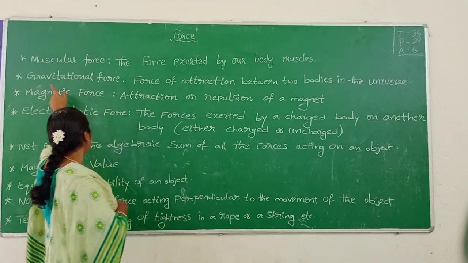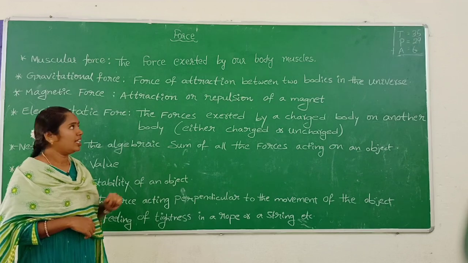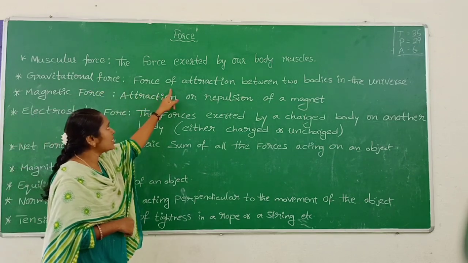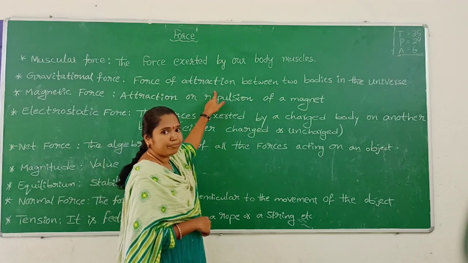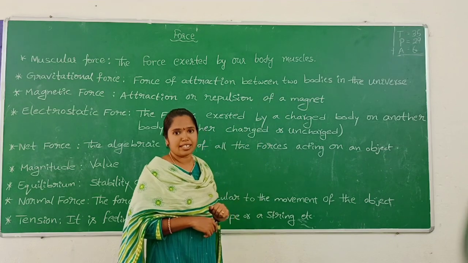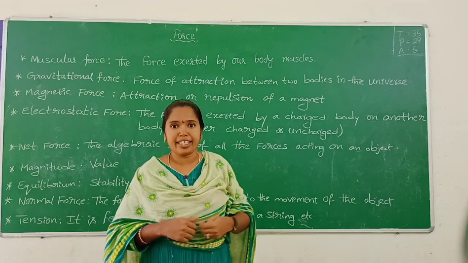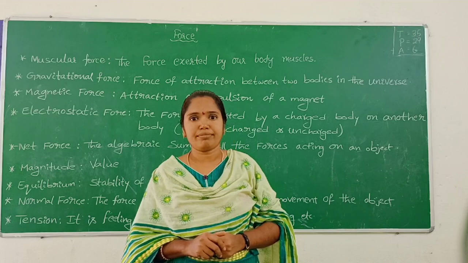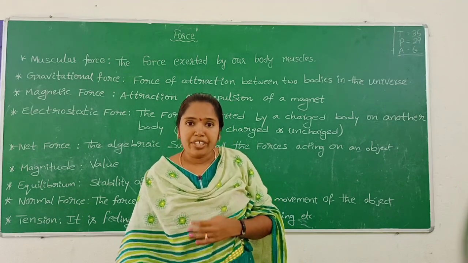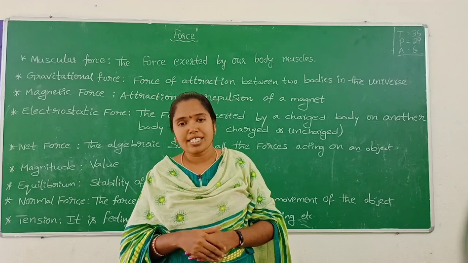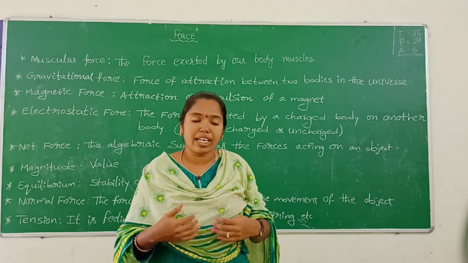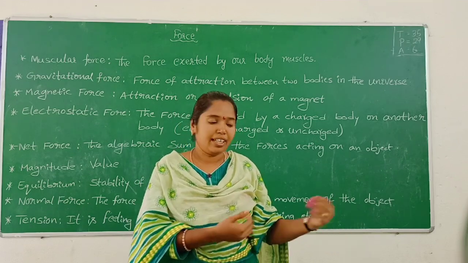So next one is gravitational force. What is the meaning of gravitational force? The force of attraction between two bodies in the universe. For example, I am standing on the ground. So here between me and the ground surface, some attraction is there, so that I don't fall.